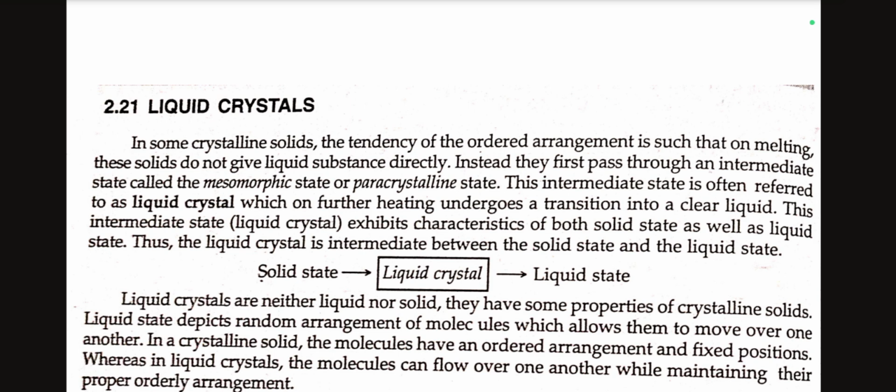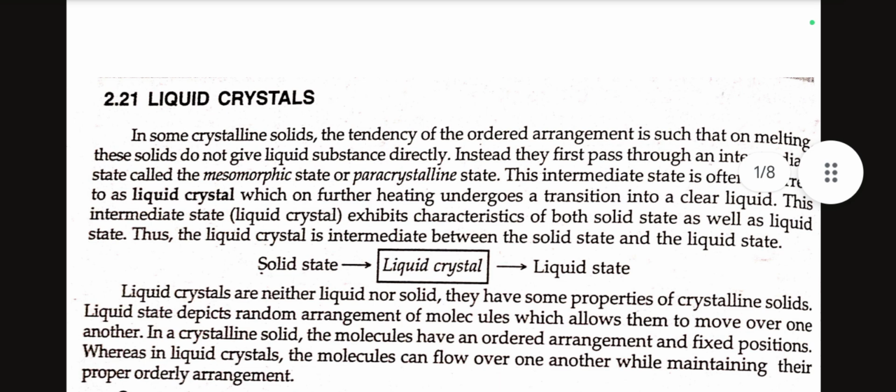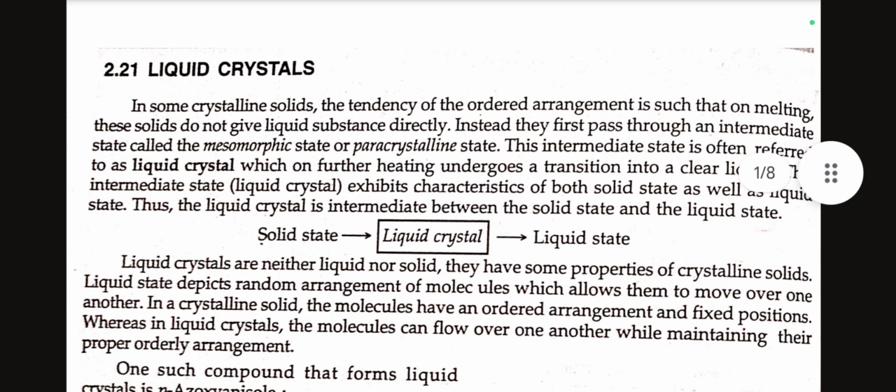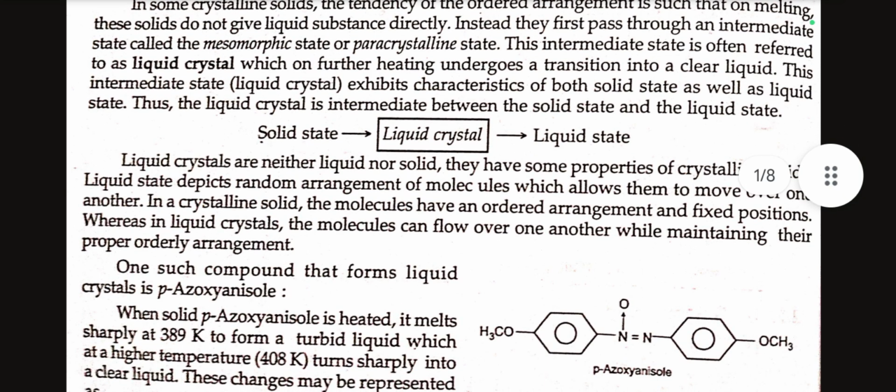In some crystalline solids, the tendency of the orderly arrangement is such that on melting the solids do not give liquid substance directly. Instead, they first pass through an intermediate state called the mesomorphic state or paracrystalline state. The intermediate state is often referred to as liquid crystal, which on further heating undergoes a transition into a clear liquid. This intermediate state, liquid crystal, exhibits characteristics of both solid state as well as liquid state. Thus, the liquid crystal is intermediate between the solid state and the liquid state.